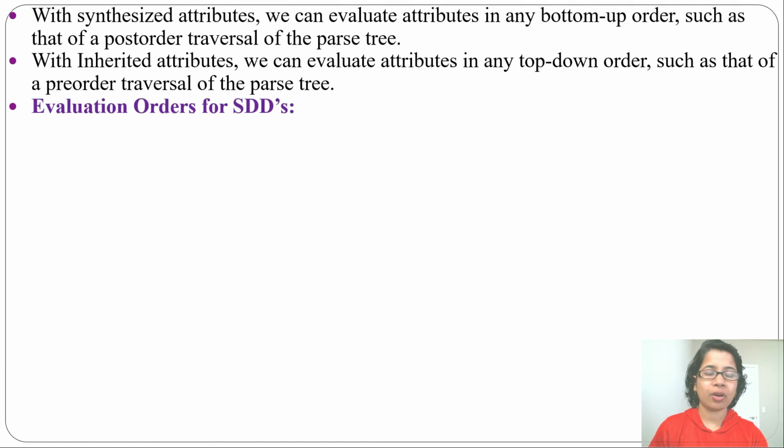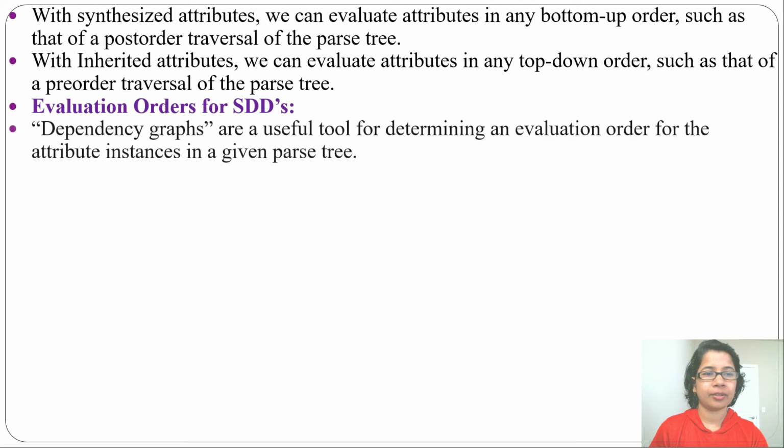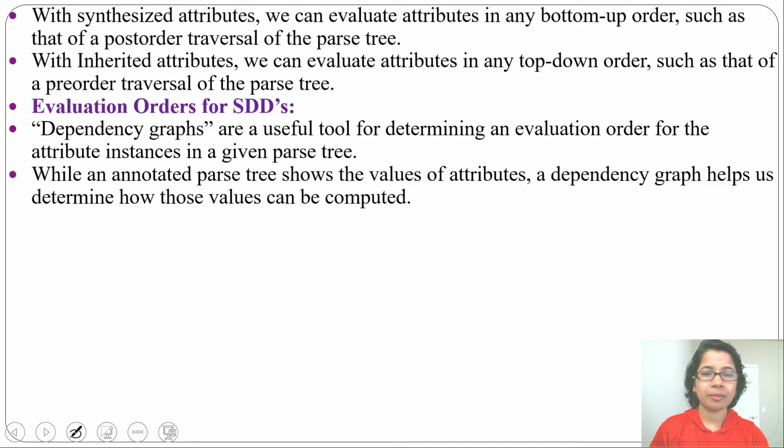Next, evaluation order of SDD, that is syntax directed definition. We use a dependency graph for determining the evaluation order. The annotated parse tree shows the value of attributes, while the dependency graph helps us to determine how those values are computed. So what is a dependency graph?